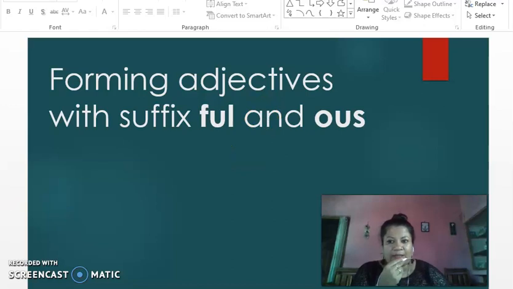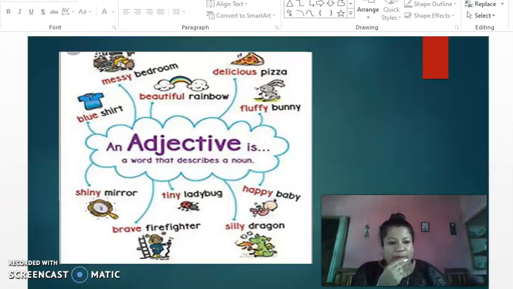So let's move on. Before I go to forming adjectives, I want to ask you, what is an adjective? We know that an adjective is a word that describes a noun. Remember, an adjective is a word that describes a noun. For example, over here, rainbow is a noun. So beautiful becomes your adjective because it is describing the rainbow. Bedroom, again your noun. It's describing how the bedroom is. So you have a messy bedroom.